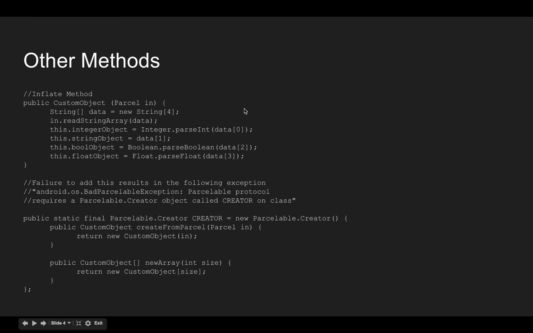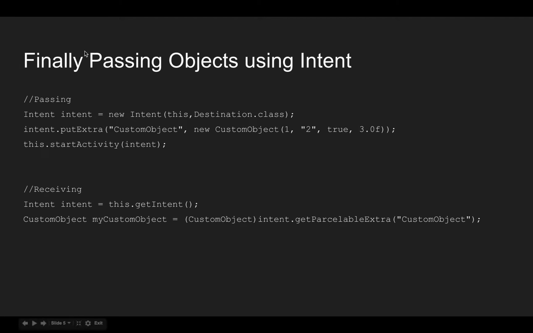So that's some of the basics of parcelable, but you'll understand better when we actually implement it. So how do you pass the object using intent? New intent, then you give your put extra as custom object, and then inside that you can pass your custom object to it, and make sure this custom object is parcelable. Receiving, you can just say get parcelable extra and give the key value of that, and that's where you can use the entire object however you want to use it.